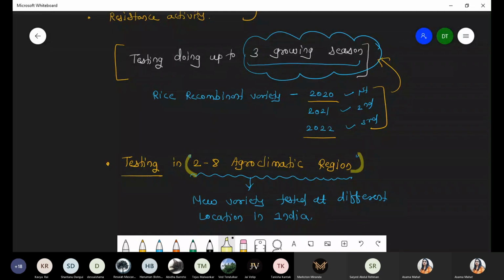Okay, next we are talking about one example, some important points according to your examination.